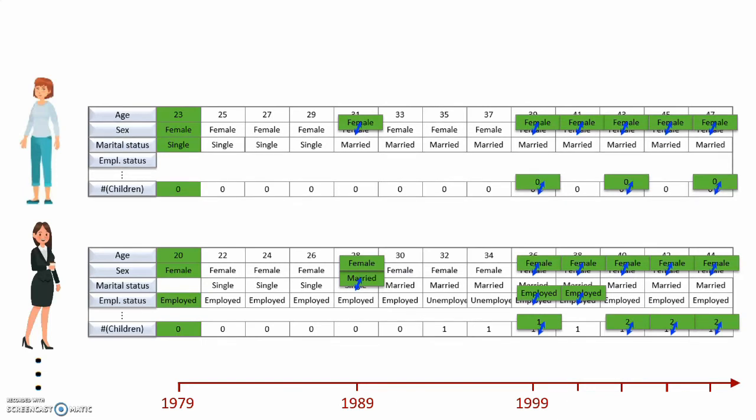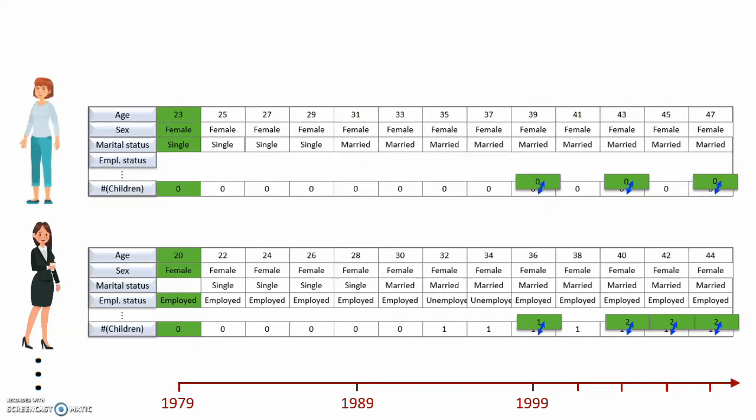We can therefore measure how accurate the simulation was by comparing the simulated values with the true observed values. In our case, we are mainly interested in correctly simulating the number of children, as it is the only variable that is influenced by the birth probability. By comparing the simulated values with the true values, we calculate a score. The higher the score, the more accurate we know the simulation to be.